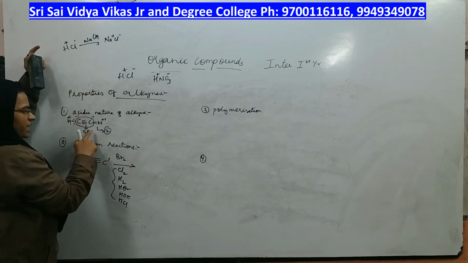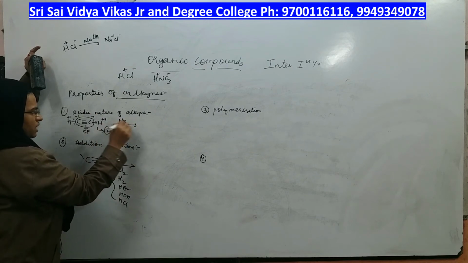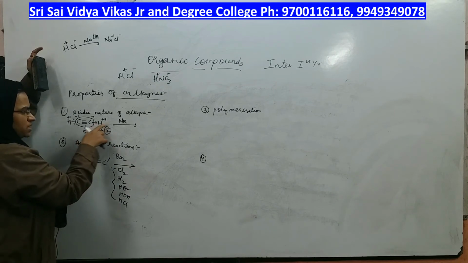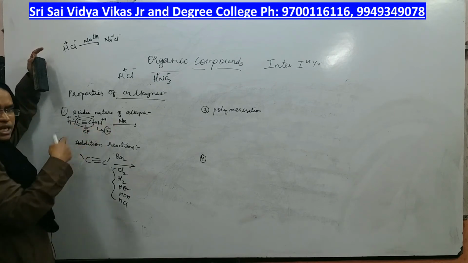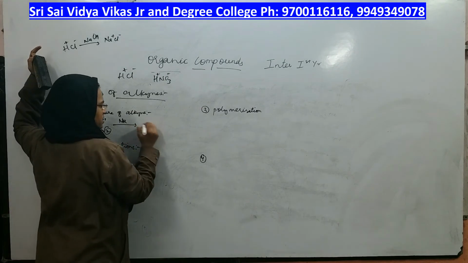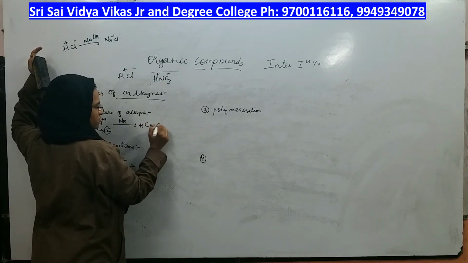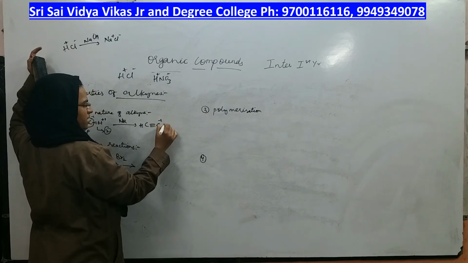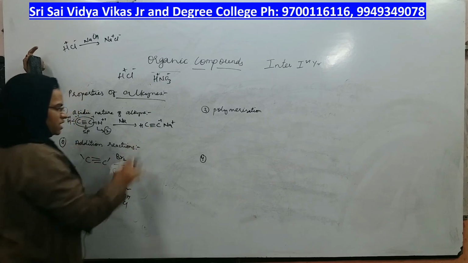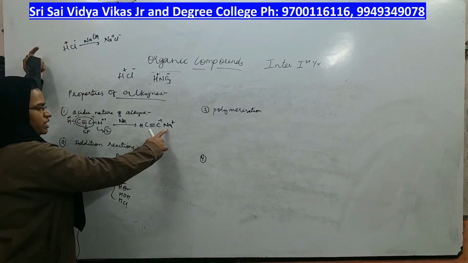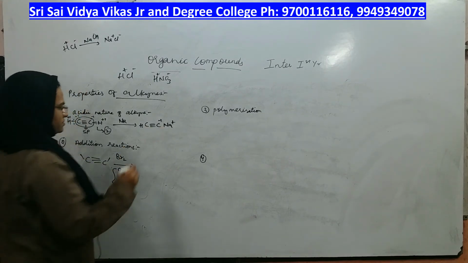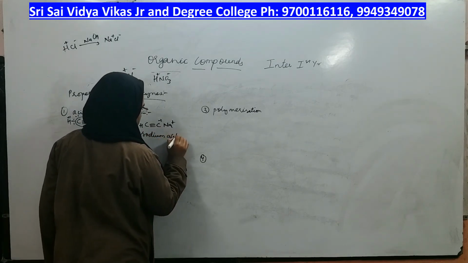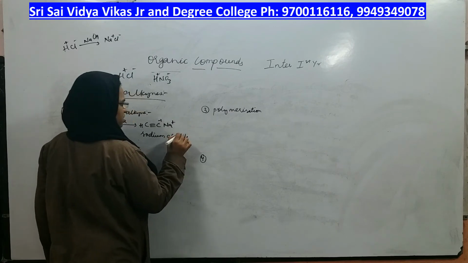In the same way, if I add sodium metal to this alkyne, what happens? Wherever H plus is there, Na plus will come. What happens is, this part gets a minus charge and the sodium salt comes. What is the name of this compound? Sodium acetylide. It is a salt, right? Sodium acetylide.